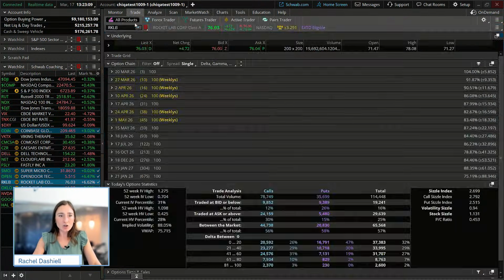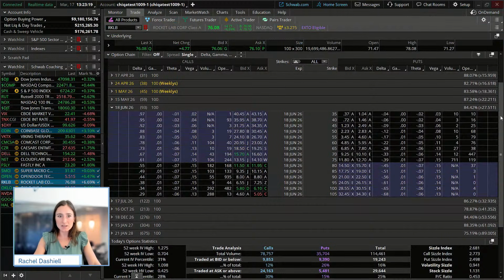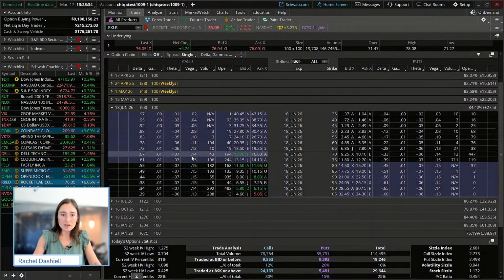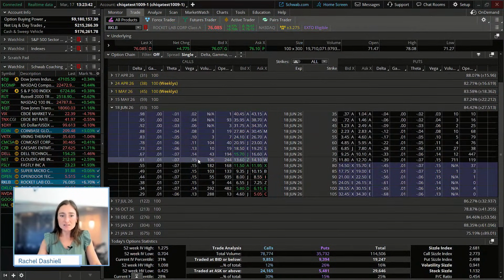So we're going to go to trade all products here, and I'm going to look out at the 18th of June with 93 days left till expiration. That gives us roughly 3 months or so, quite a bit of time. If we look at some of the Greeks on the option chain, as far as theta, or time decay, we are theoretically going to lose about 7 cents every day. We can also see with our Vega, with a 1% change in implied volatility, our options should theoretically move up or down 15 cents or so, looking at the example of the at the money.